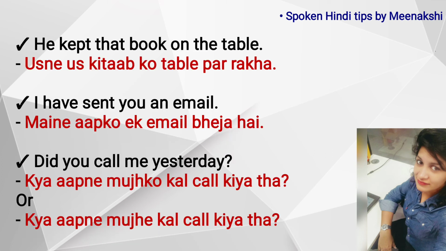First example, he kept that book on the table. Okay, the subject here is he. He is doing the action, keeping is the action, and because he is doing the action on the book, the book is the direct object, right? So this sentence in Hindi becomes उसने उस किताब को टेबल पर रखा. Okay, because he is the subject, you have to add ने with the subject. So उसने उस किताब को टेबल पर रखा.